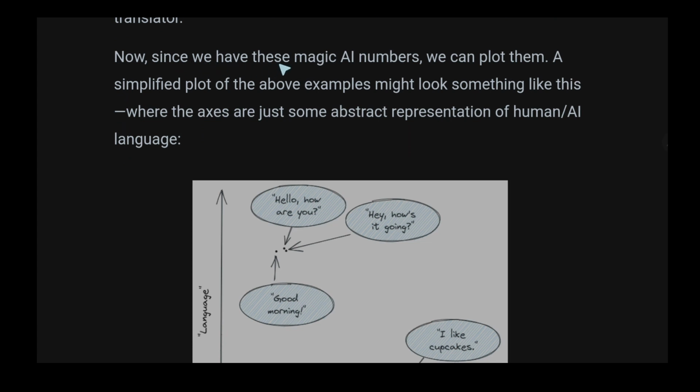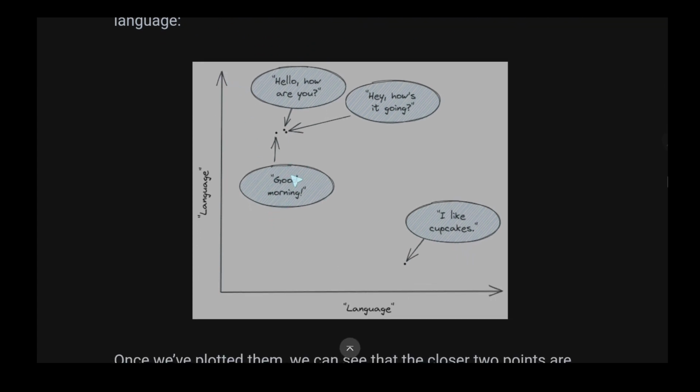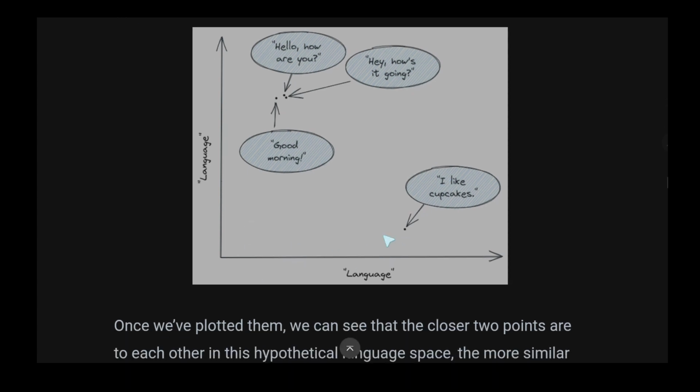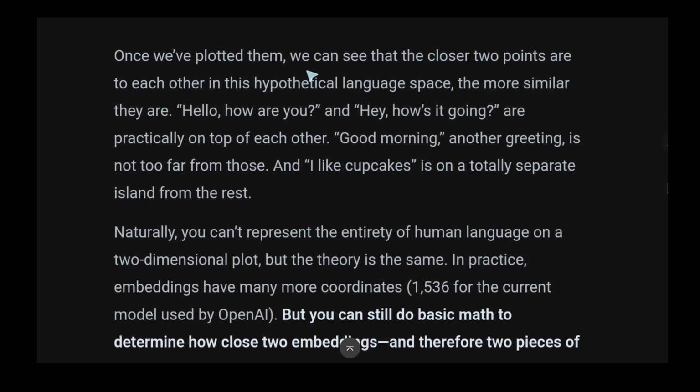Now, since we have these magic AI numbers, we can plot them. A simplified plot of the above example might look something like this, where the axes are just some abstract representation of human AI language. Good morning, how are you? So all these are related, and like cupcakes is less related. Once we plot them, we can see that the closer two points are to each other in this hypothetical language space, the more similar they are.